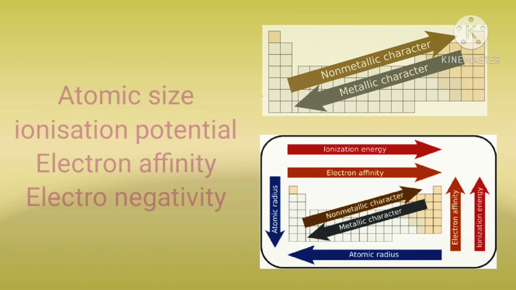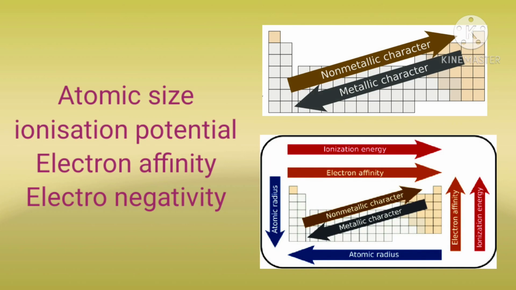In ionic compounds, the tendency of losing electrons to form cations or gaining electrons to form anions depends on factors: atomic size, ionization potential, electron affinity and electronegativity. These factors influence cation and anion formation.